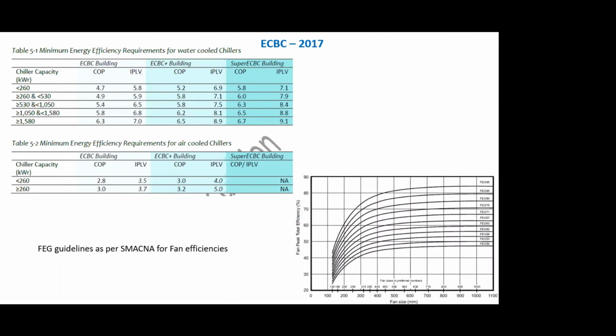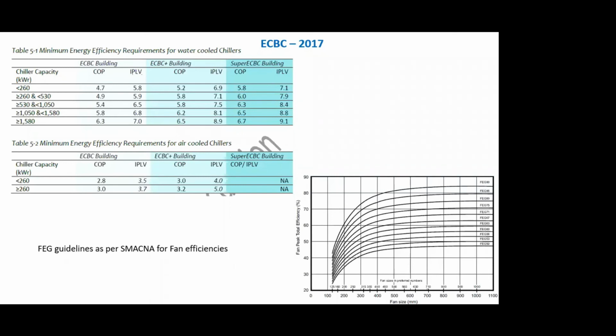When it comes to fan, what is the guideline we may look at for benchmarking the efficiency of the system? The document to follow is SMACNA, Sheet Metal and Air Conditioning Contractors National Association. Now, all these documents are freely available on the net. Please understand that a fan typically is very easy to get a high efficiency fan when the diameter is high. So typically say 1100 mm or 1200 mm or maybe higher than that.